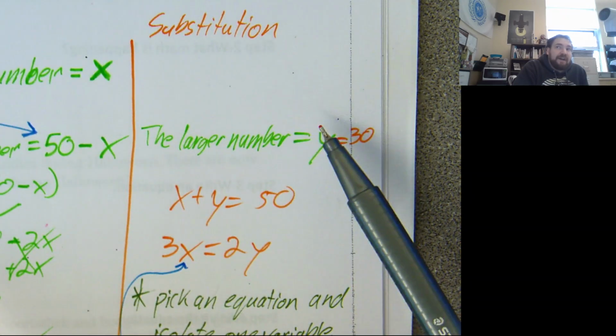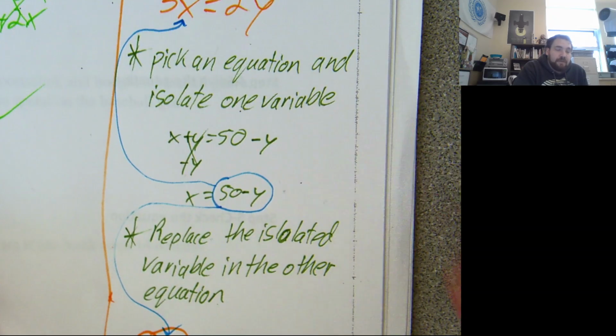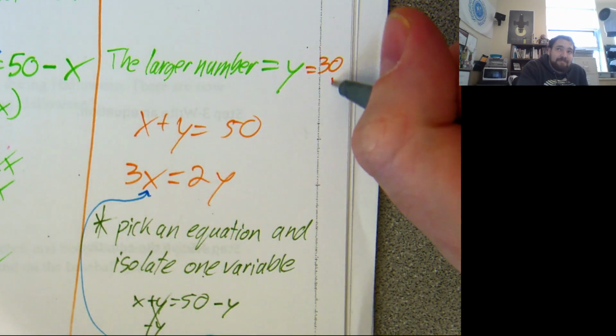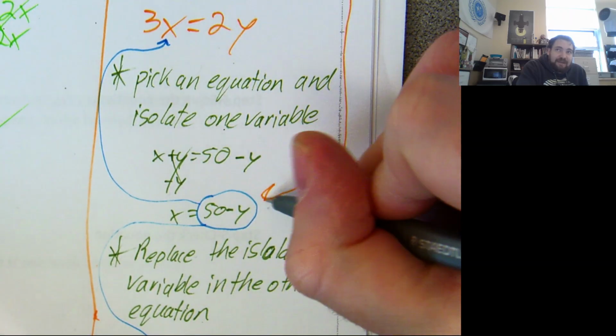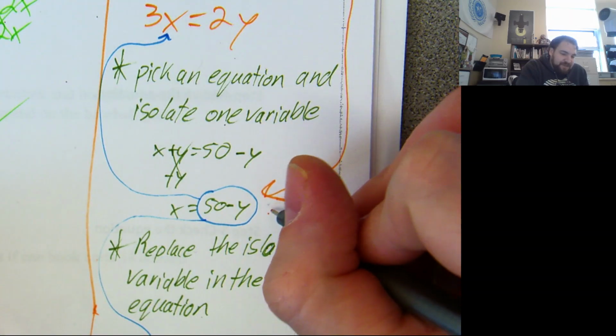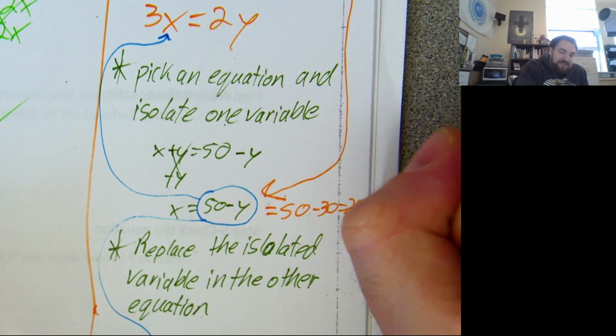I don't want to find y. I wanted to find the smaller number, which you guys called x earlier. So what we're going to do is take this value for y and shove it back in there. X equals 50 minus y, so it's going to be 50 minus 30, so x has to be 20.